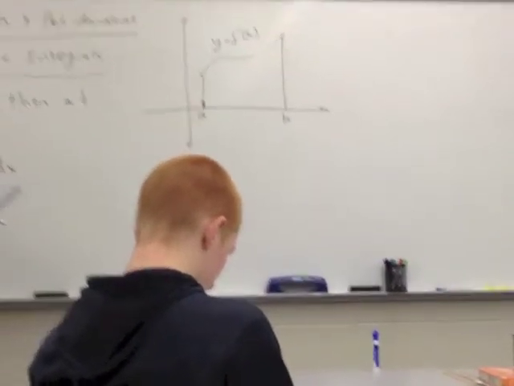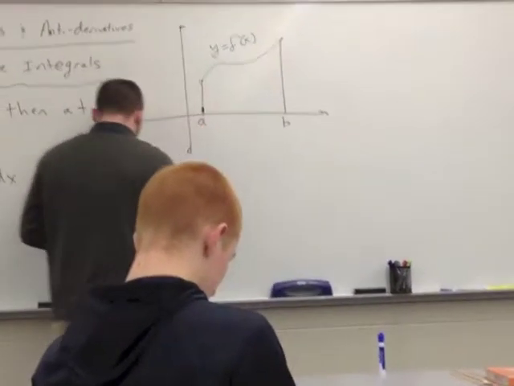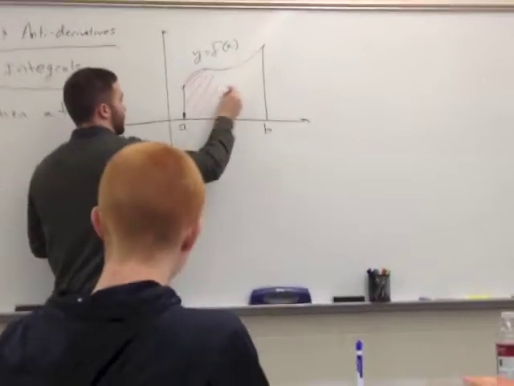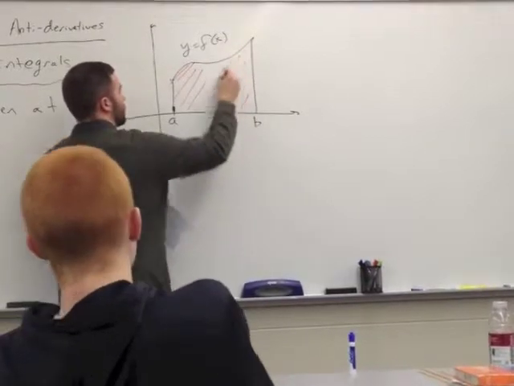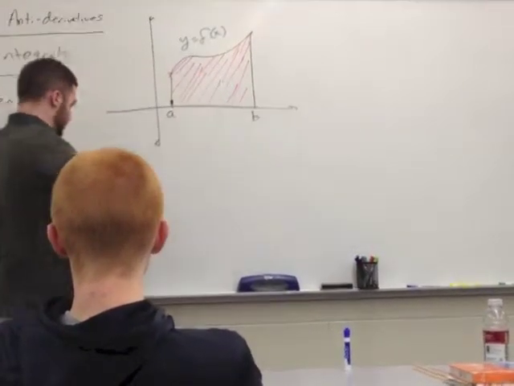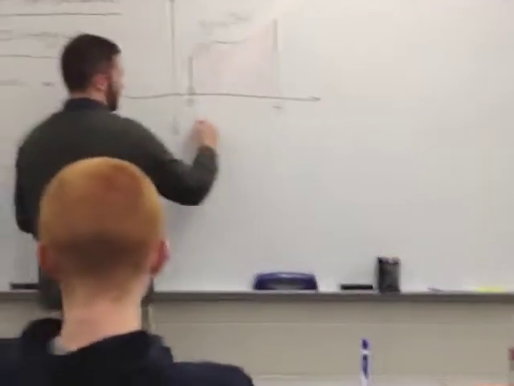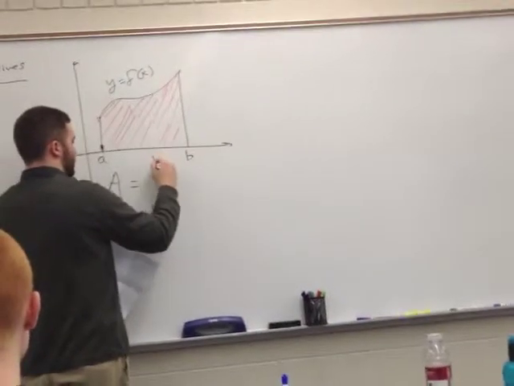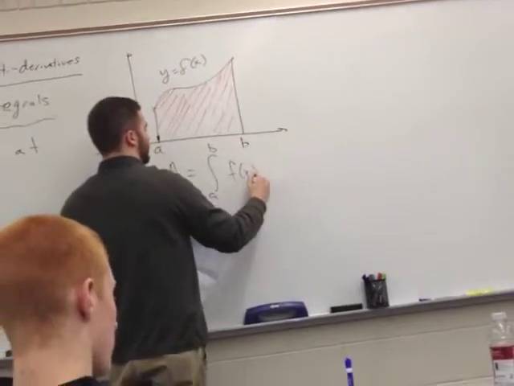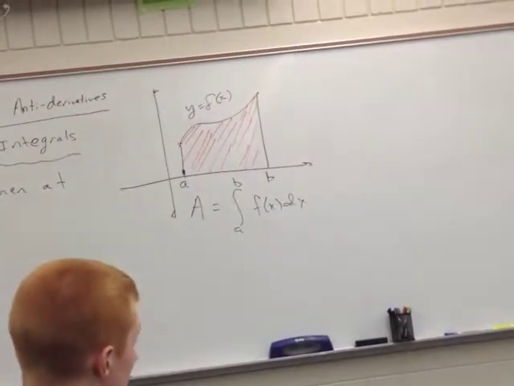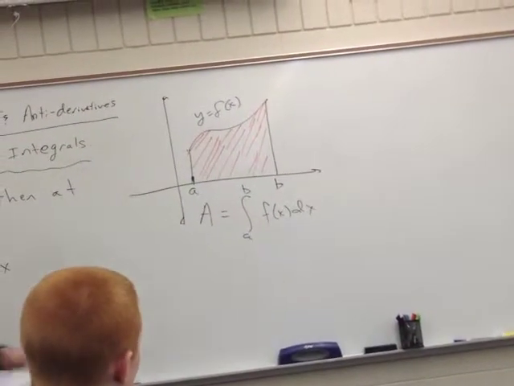The integral from a to b of f of x dx gives me this area underneath the curve, right? So we wanted to find this area. That would be given by area under the curve equals the integral from a to b of f of x dx. Okay. Nothing hopefully new there.